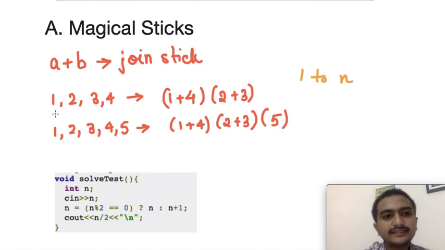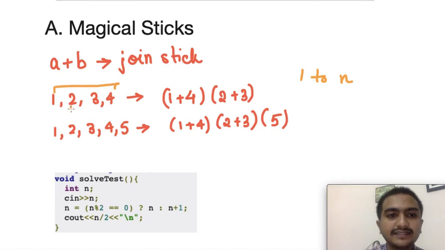In this question, it was a simple observation. If you have an even number of sticks, you can just join the first and last, similarly the second and second last, and you will get the same length. 1 plus 4 equals 5, 2 plus 3 equals 5. So for even, it was simply n by 2. For odd, just consider the even case plus 1.